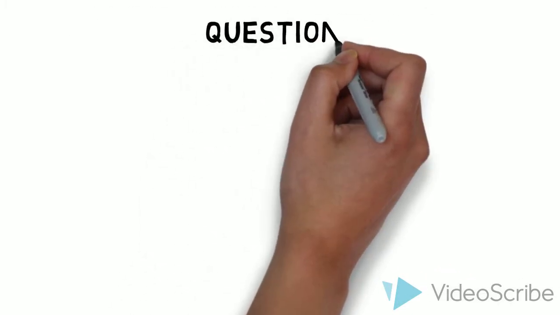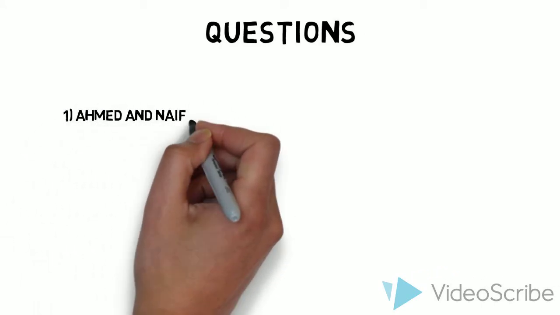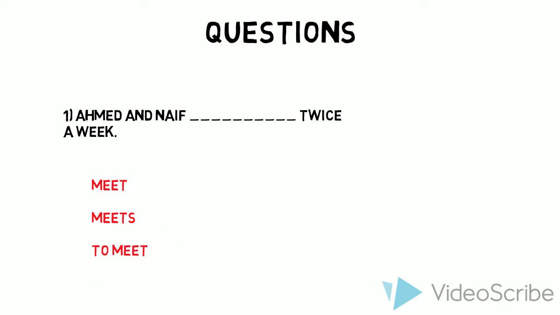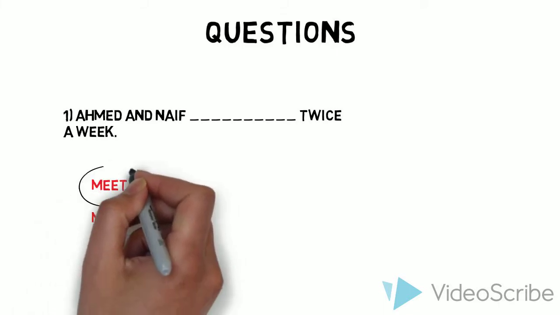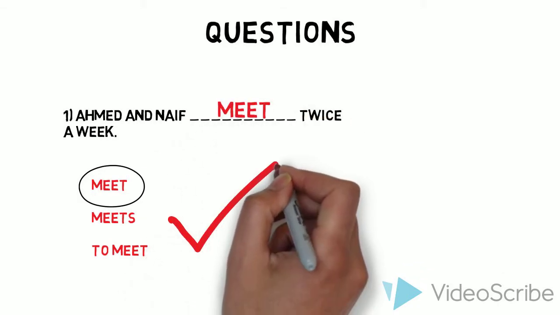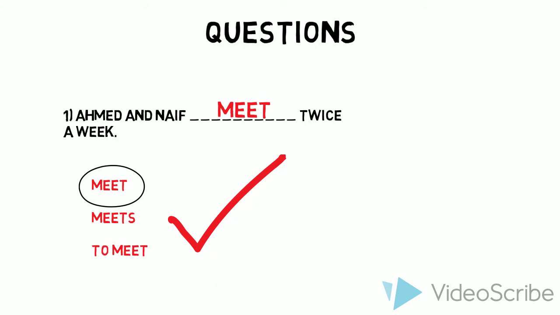I'm going to ask you some questions, and I want you to give the answers. Number 1. Ahmed and Khaled meet twice a week. Is it meet, meets, or to meet? I'll give you 10 seconds to answer this. The answer is meet. So, if you got it right, well done.